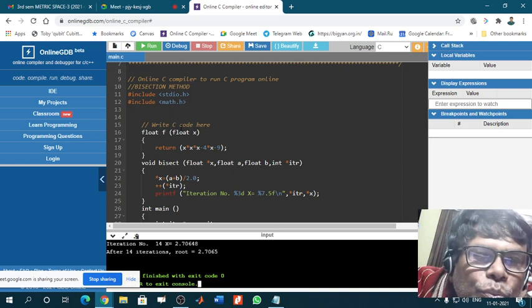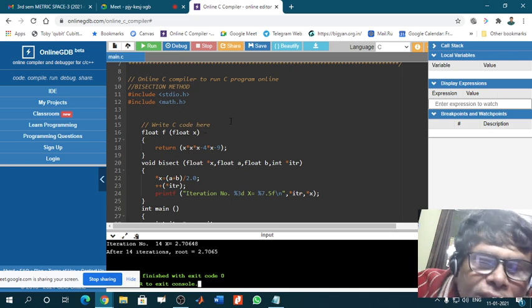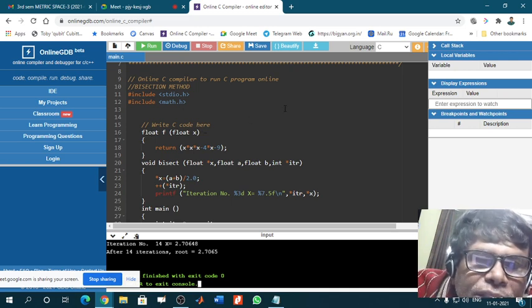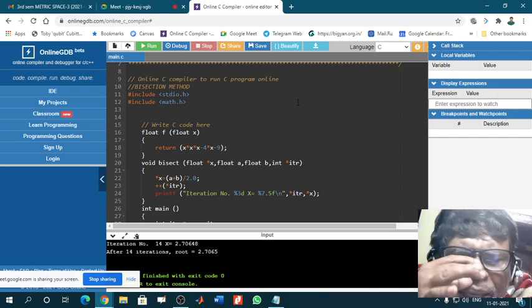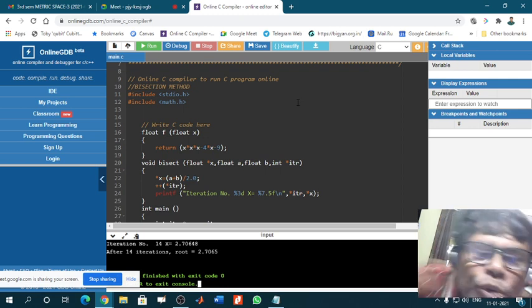So in the first line, we have written float f. So f is our function and it is a floating point number. The output of f will be a floating point number, and f is also a function of the argument x, which is also float. So it is written in this form. When we write the function of x, the value of the function is y. So y is in floating point form, and x is also in floating point form.